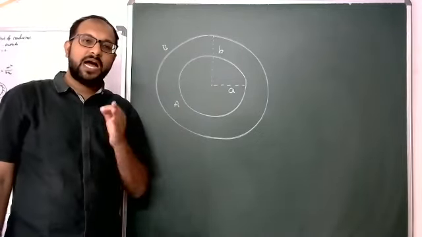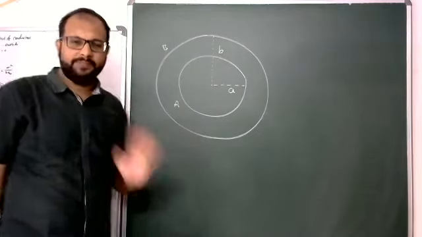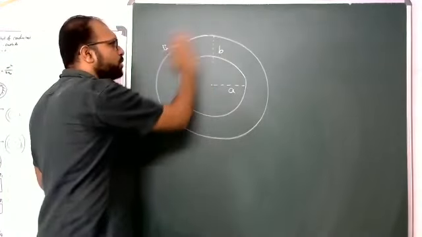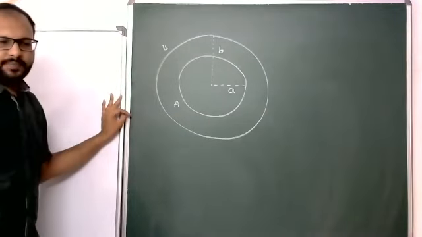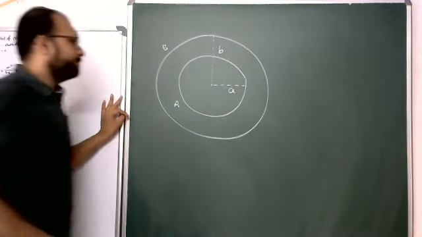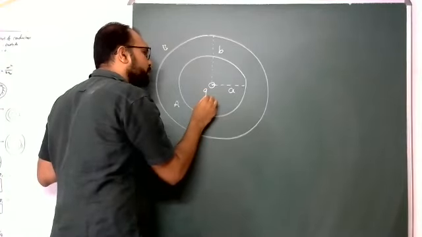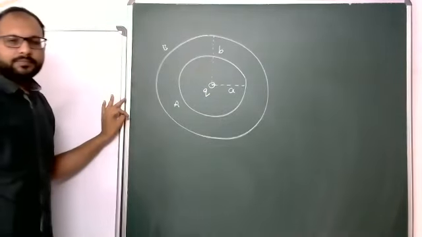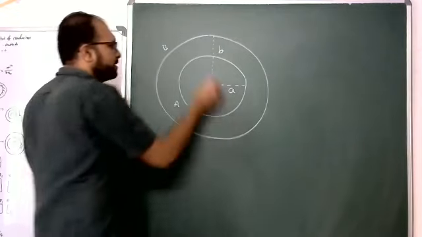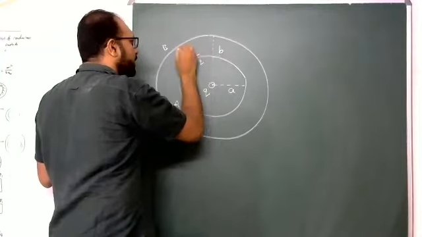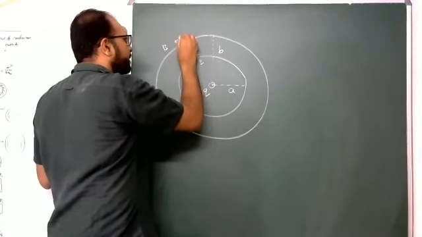Now in this, charge redistribution is our topic. Previously these two are electrically neutral. Now I am keeping electric charge Q here. Then what happens, friends? Here minus Q, here plus Q, here minus Q, here plus Q.